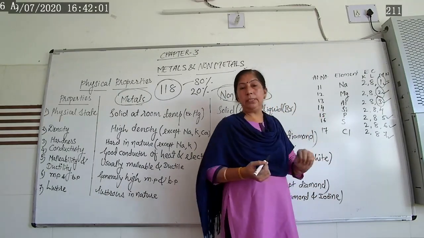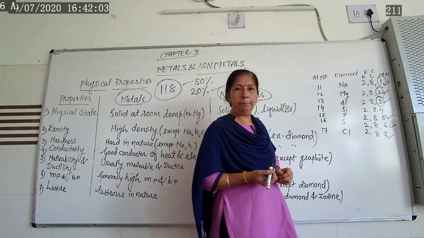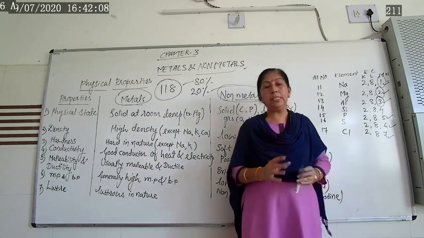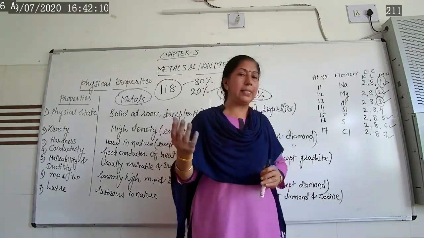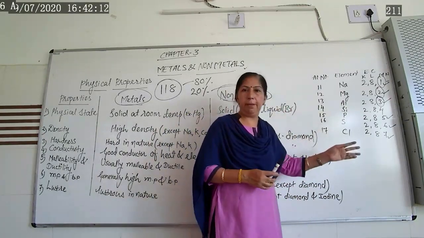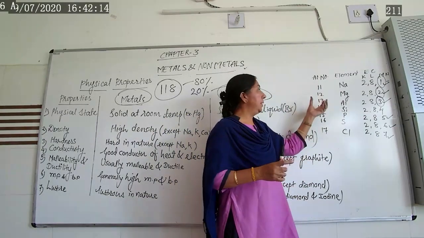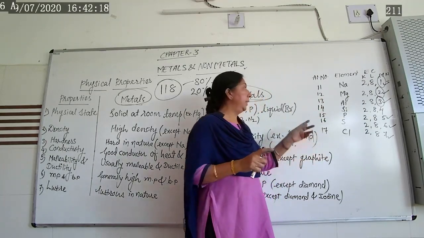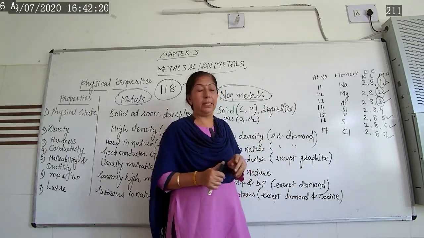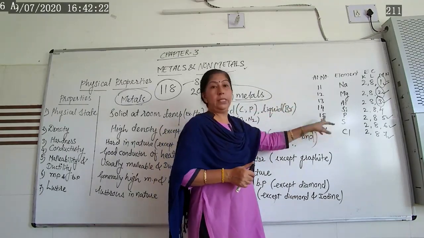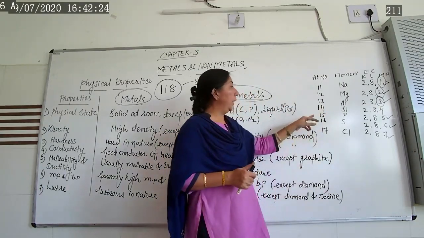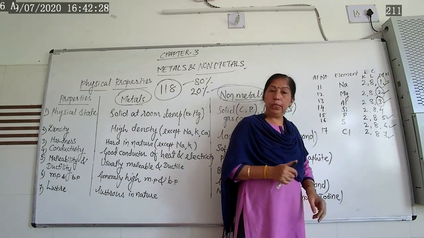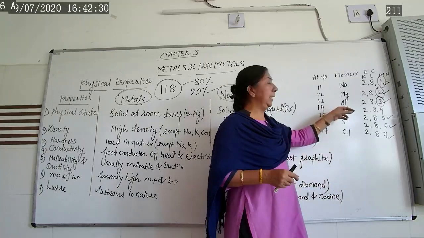Then the next one, atomic number 13, aluminum. Earlier I said that just like you have a fixed roll number in your class, the same way the periodic table is made based on atomic number. The modern periodic table contains 118 elements and their atomic numbers are fixed. So according to atomic number we have written the electronic configuration here.